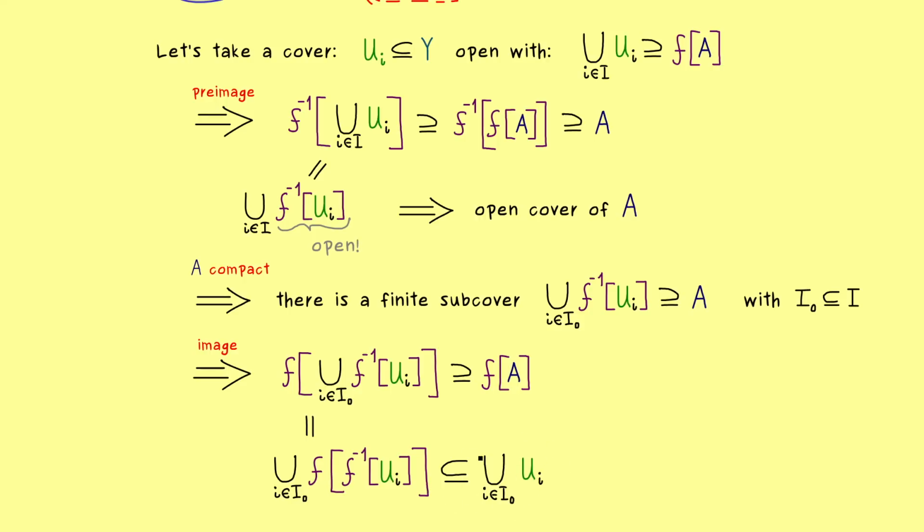And moreover, they still cover the whole image f of A. So after starting with an arbitrary open cover of the image f of A, we ended with a finite subcover. So we always find a finite subcover, which means that we have a compact set. So that's exactly what we wanted to do, and the proof is finished. So please remember this important result: continuous images of compact sets are always compact.